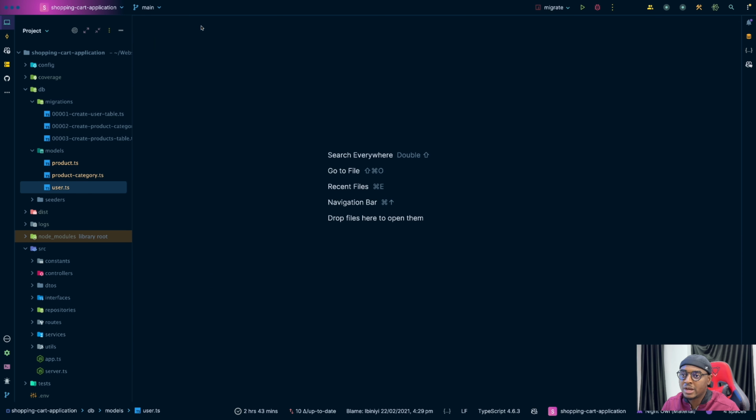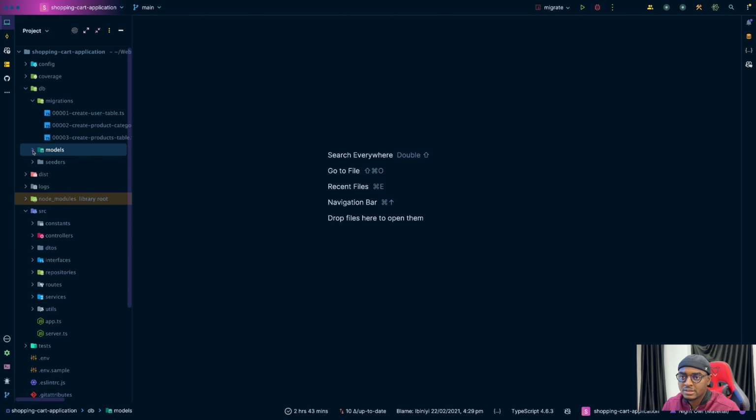In a scenario where we actually stored the cart data in the database, then we would need maybe a cart table, right? The way I like to structure it, I like to have a cart table, then a cart items table. But I think that's for another video.